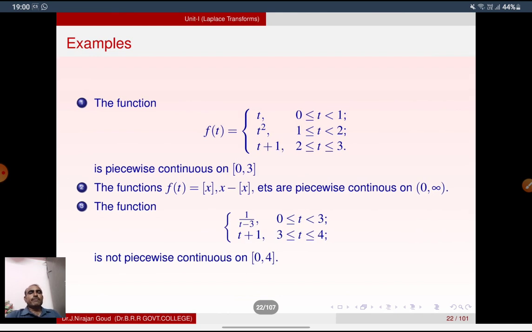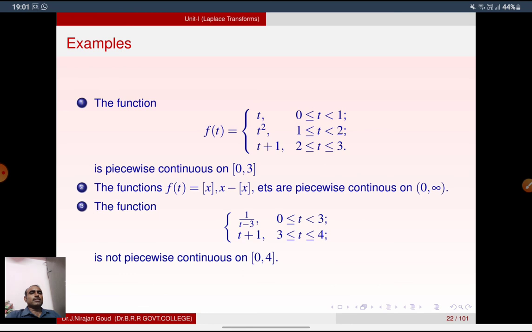See the examples. The function f(t) equals t square if 0 is less than or equal to t less than 1, t square if 1 is less than or equal to t less than 2, and t plus 1 if 2 is less than or equal to t less than or equal to 3. This is piecewise continuous. f(t) is continuous on 0 to 1, on 1 to 2, and on 2 to 3, but at 1 and 2 it is not continuous. So it is piecewise continuous on 0 to 3.